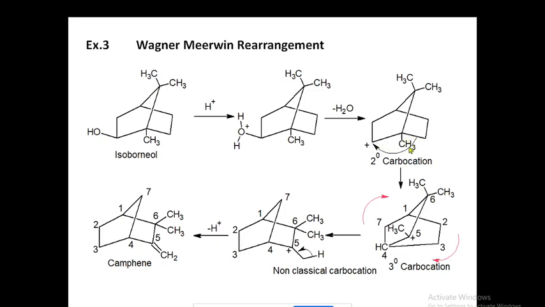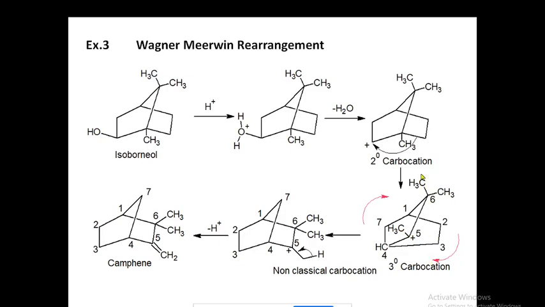This bond is going to be migrated here, so I have shown that here. See how that bond is migrated. This bond is forming a bond here, so definitely the positive charge will be on this carbon, and I have shown the positive charge on this carbon. This CH3 is as shown here. So you are getting this tertiary carbocation.